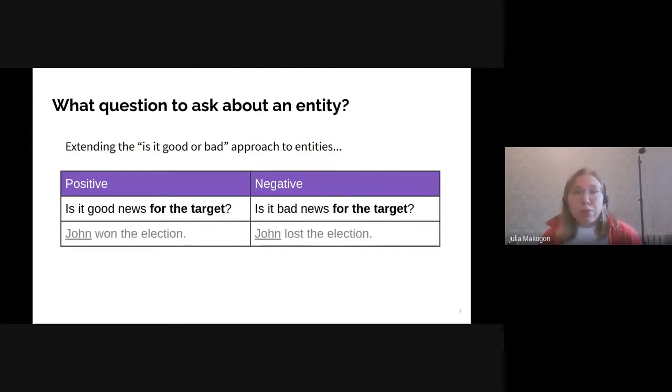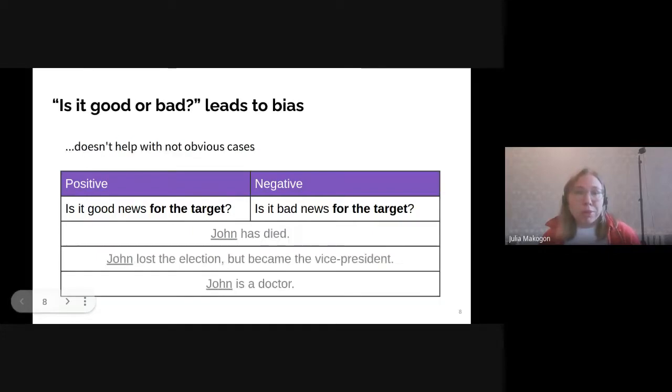But our task is to find out opinion polarity about some entity in the text. In many cases, it seems that asking, is it good or bad for the entity, works. Trying again, John won the election. Is it good news for the target? Yes, seems it should be marked as a positive sentiment polarity towards John. And what about John lost the election? Is it bad news for the target? Yes, maybe works, but maybe not in some cases. In many cases, it could be confusing. Our clients used to think about positive and negative mentions.